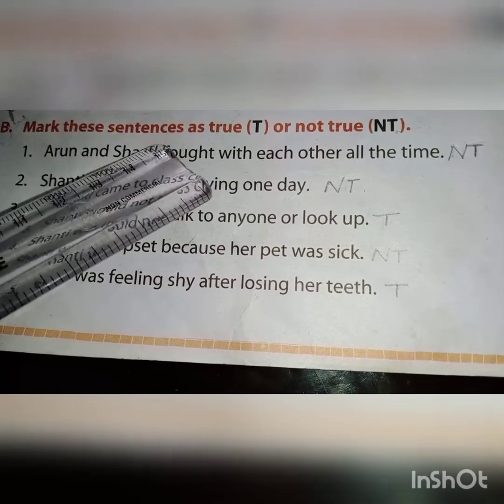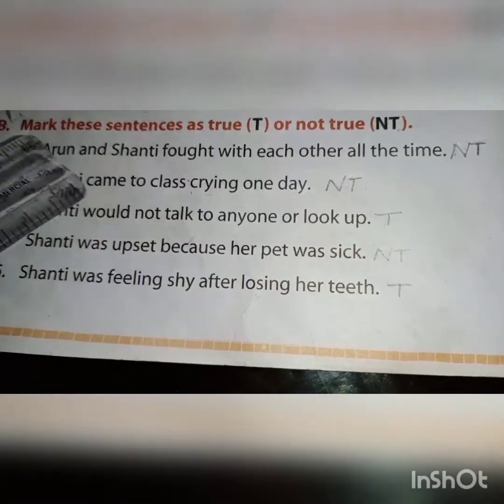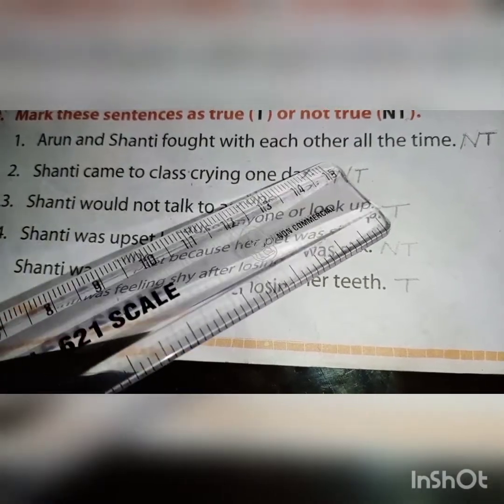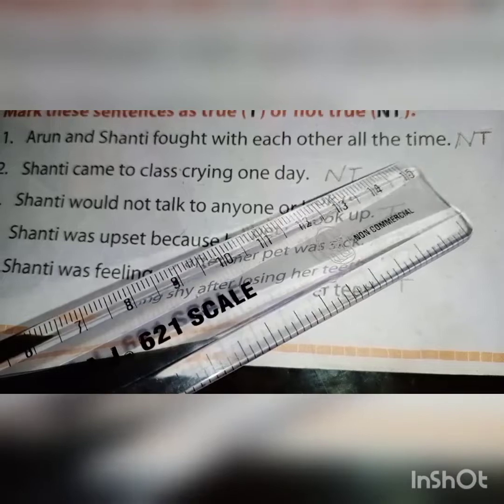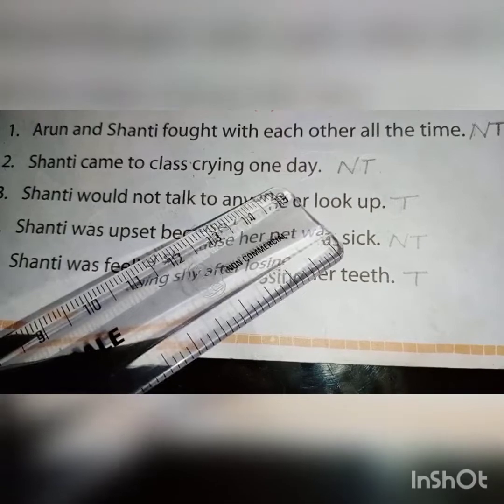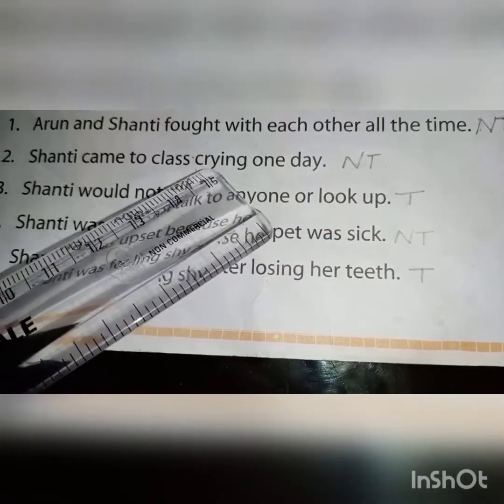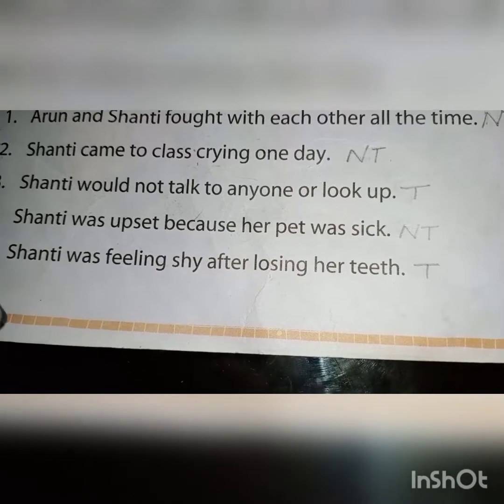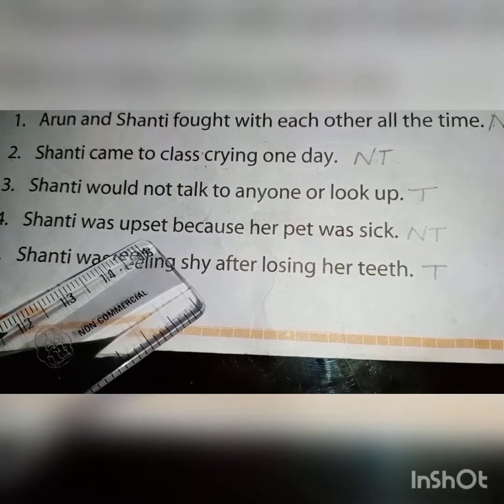Okay, yesterday I gave you B. Mark these sentences as true or not true. First one, Arun and Shanti fought with each other all the time. It is not true. They were friendly with each other. Second one, Shanti came to class crying one day. Not true. She came sadly. Third one, Shanti will not talk to anyone or look up. That is true.